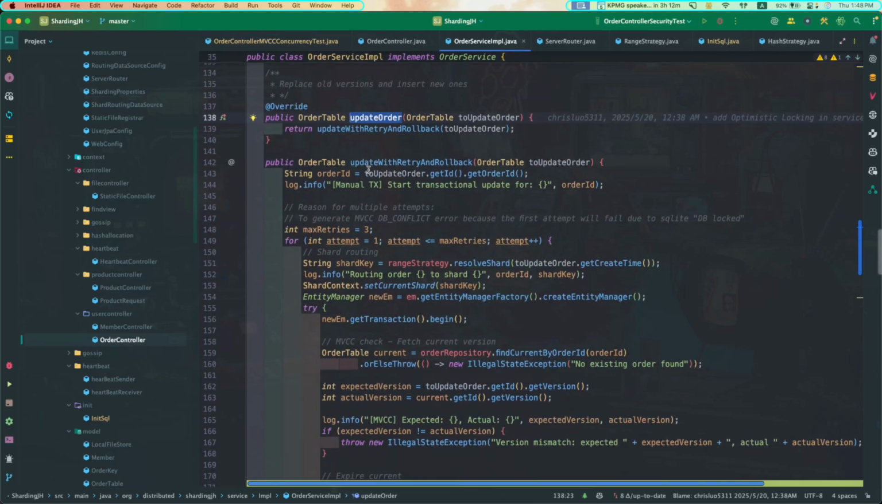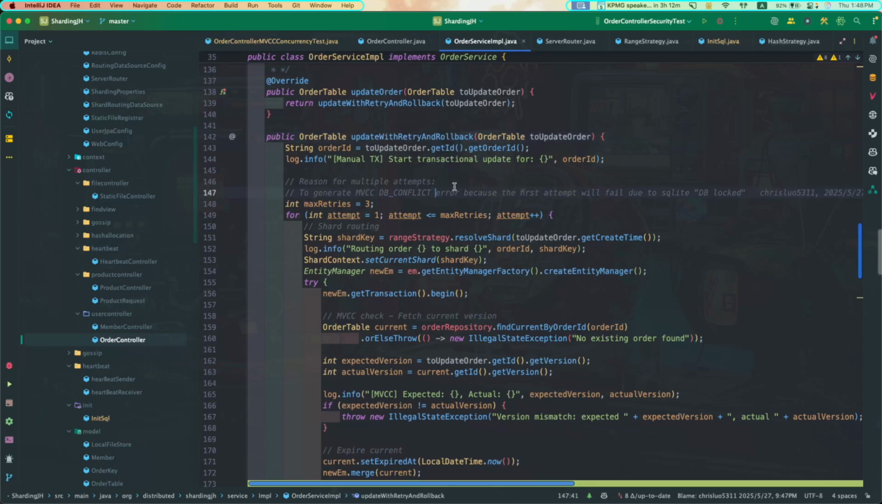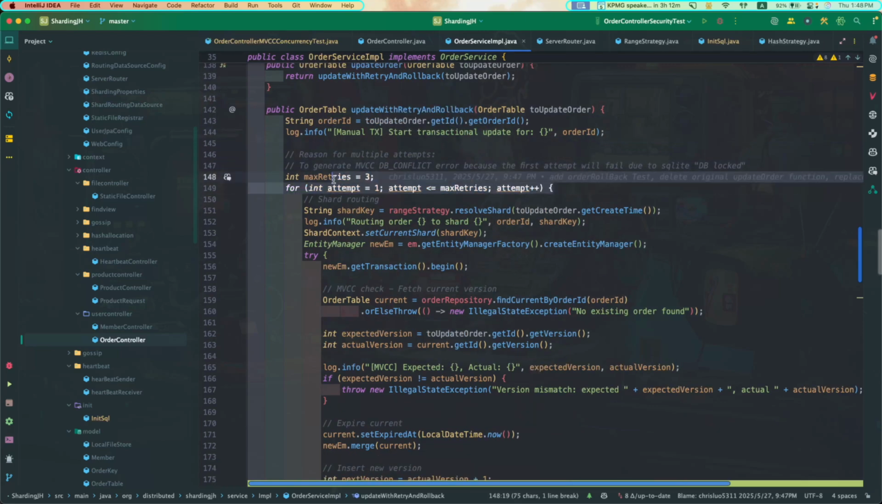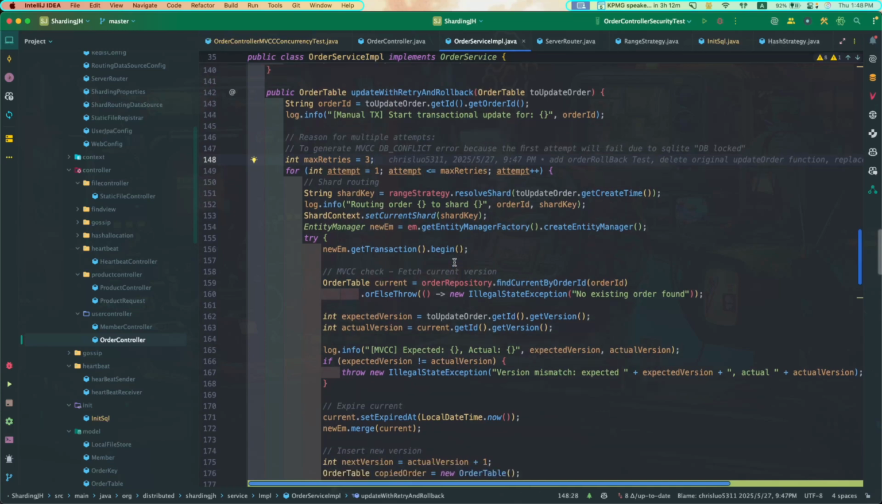In the update, we first have a for loop, and the trial times is 3. This is because the first attempt will fail due to the SQLite DB lock, because SQLite cannot be configured to remove the DB lock. So we simulate the MVCC by multiple attempts, and here we try 3 times. In the second and third attempts, you will see the version mismatch.